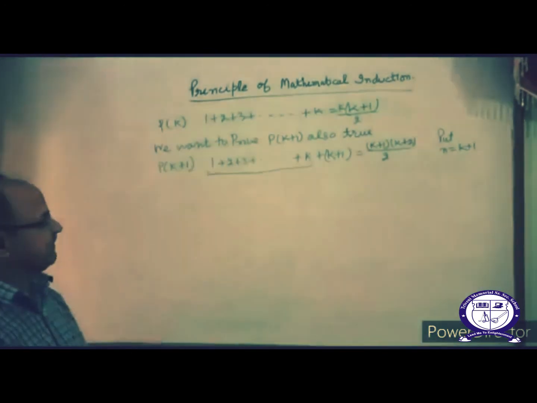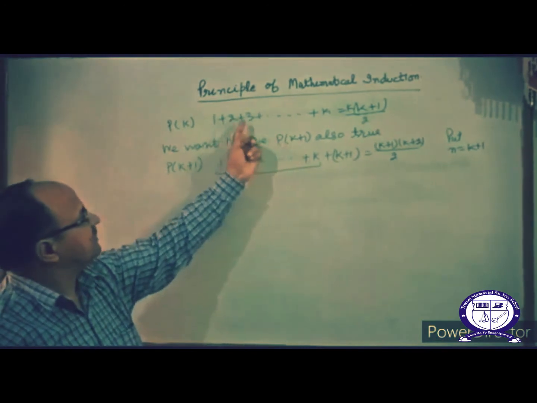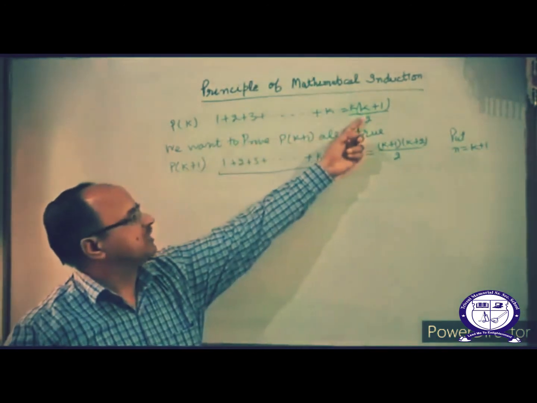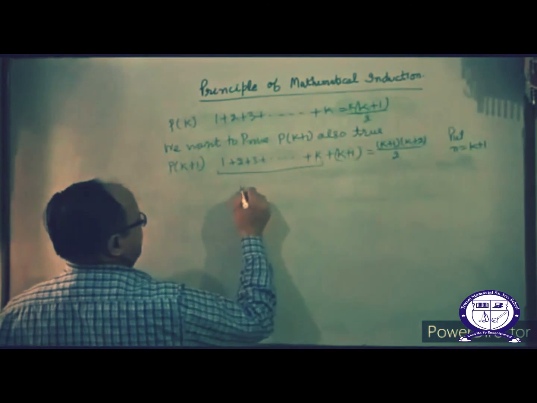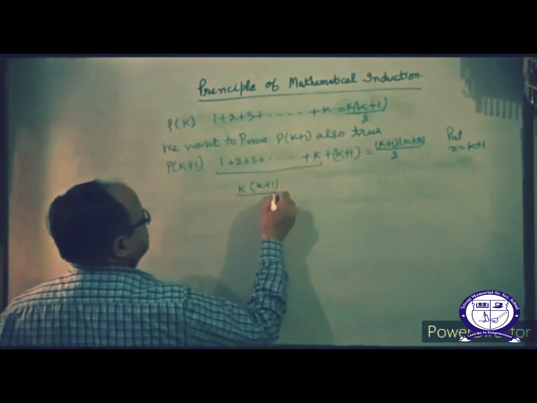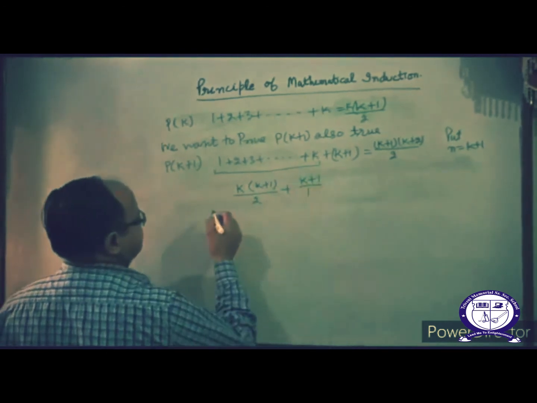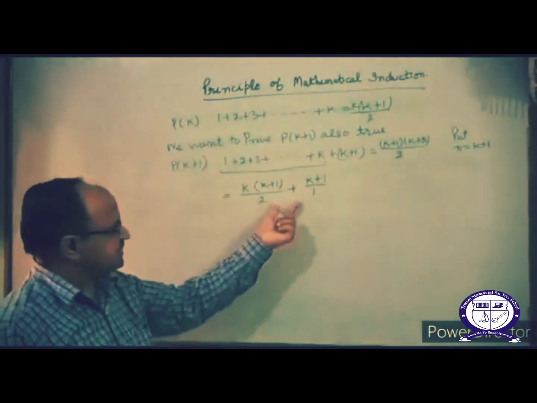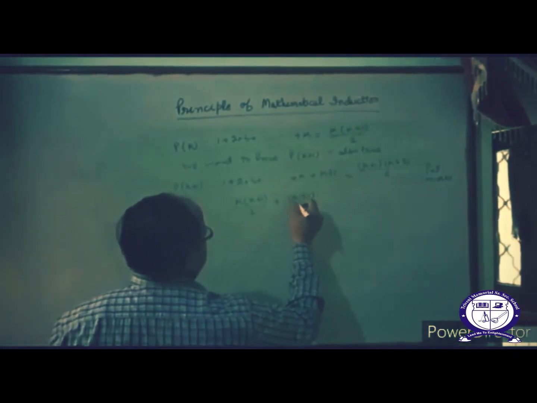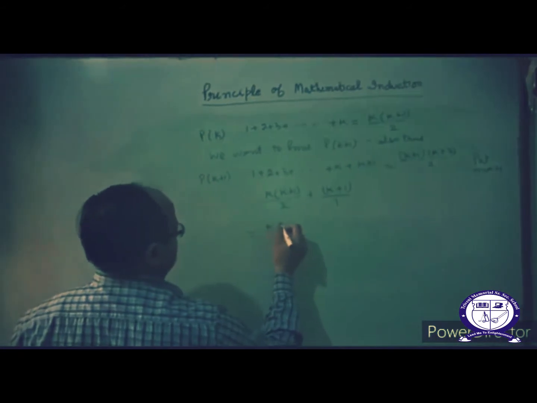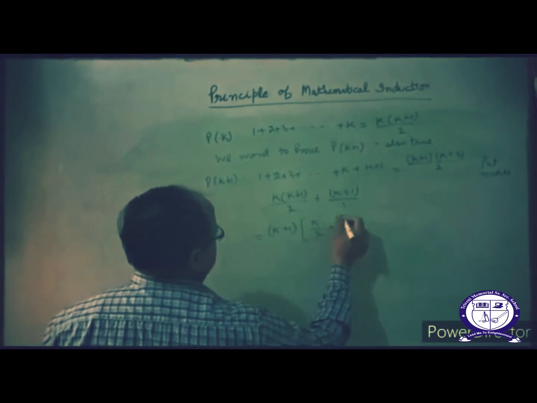In this place you can write 1 plus 2 plus 3 up to n. We can write this because already we have to assume. In place of this you can write K plus 1 by 2 plus K plus 1 by 1. With the help of this relation, we want K plus 1 by 2 and here K plus 1 you can take common, K plus 1 common, K by 2 plus 1.